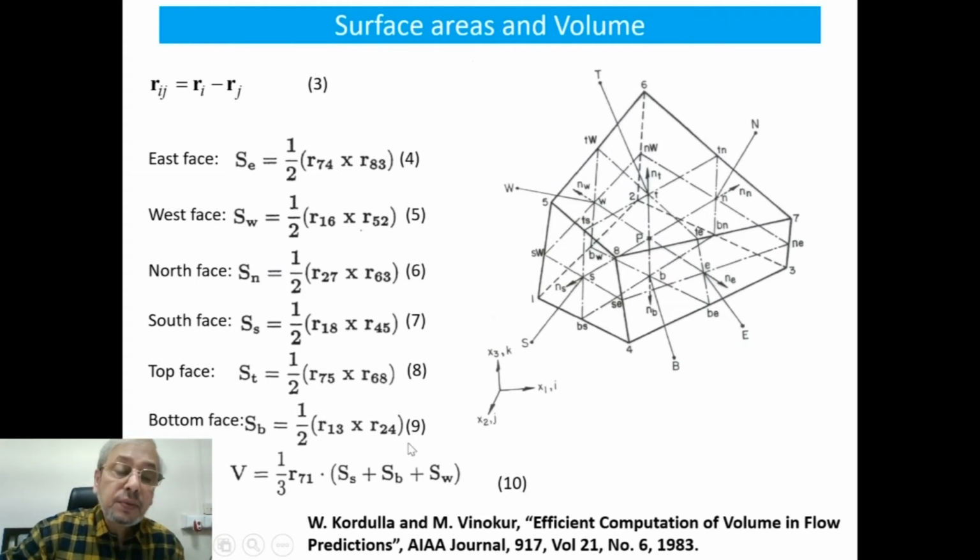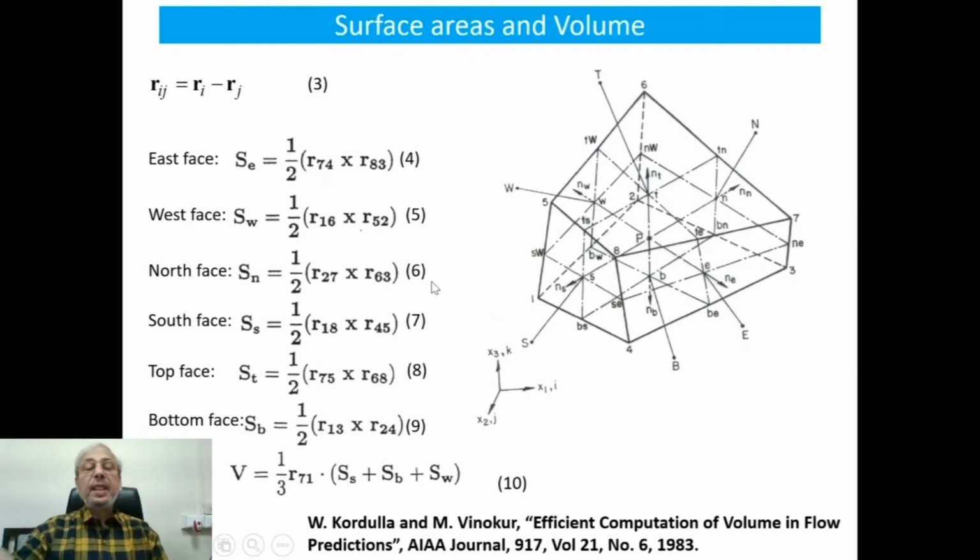And then, just following our previous slide, the volume occupied by this particular arbitrary control volume is 1/3 of R71, exactly what we did in the earlier slide, R71 multiplied by the surface area of the southern surface, that means 1485, plus the surface area of the bottom surface, that means 1234, plus the surface area of the western surface, that means 1265.